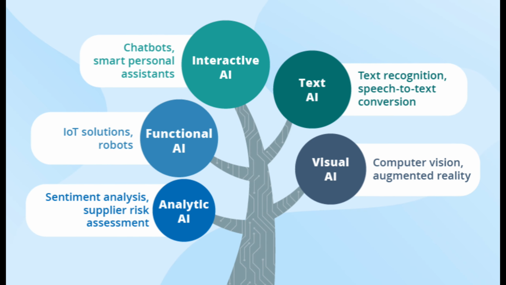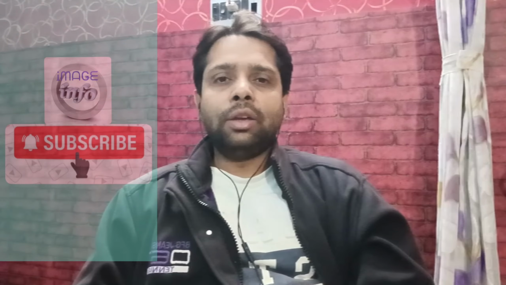In your day to day life, you are using AI among these categories only. You can see chatbots and smart personal assistants, whenever you are opening any app like Make My Trip or any railway app, chatbots are there. I'm just giving an example. Also, you are using text recognition, like OK Google, which is speech to text conversion. Like that, you are using AI in your day to day work efficiently.